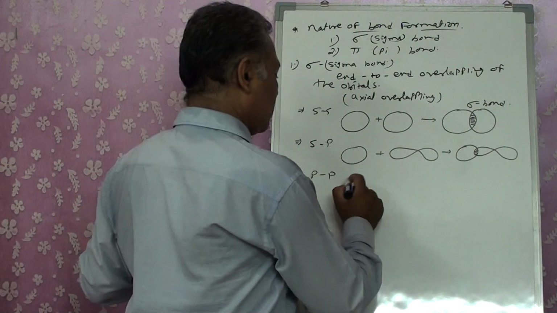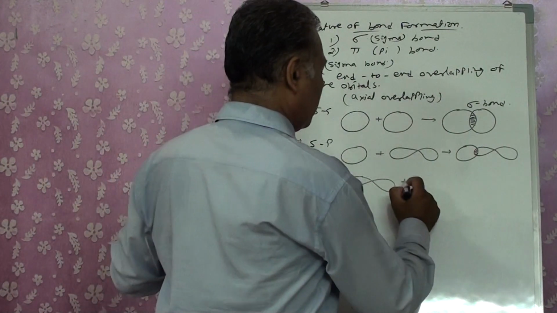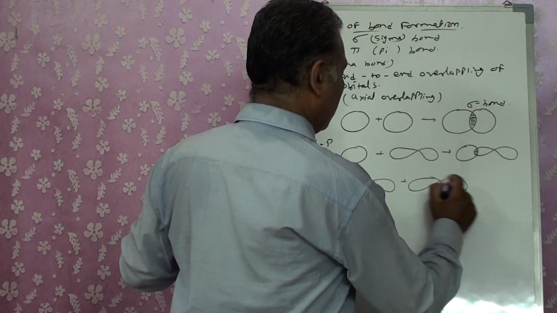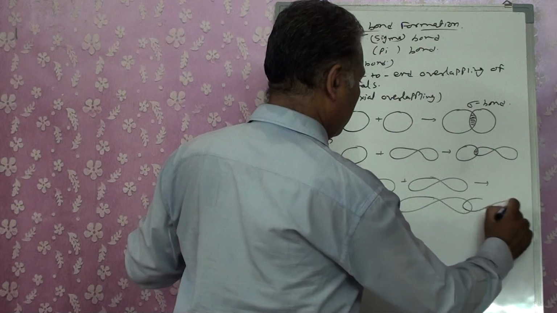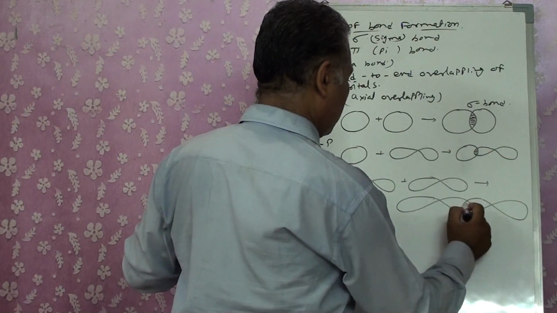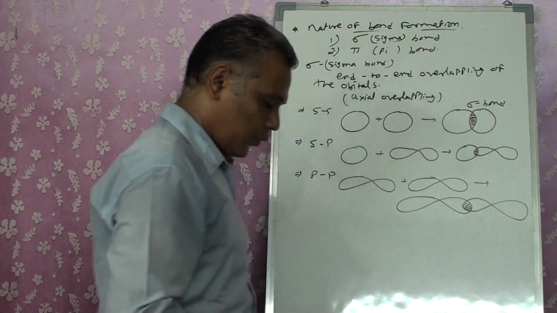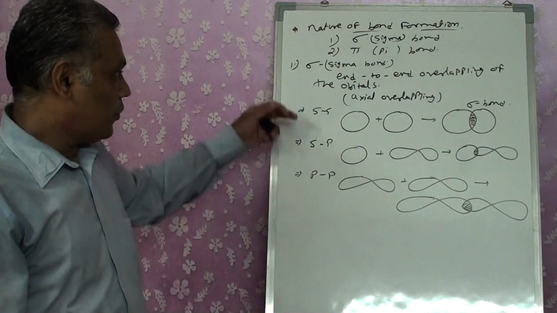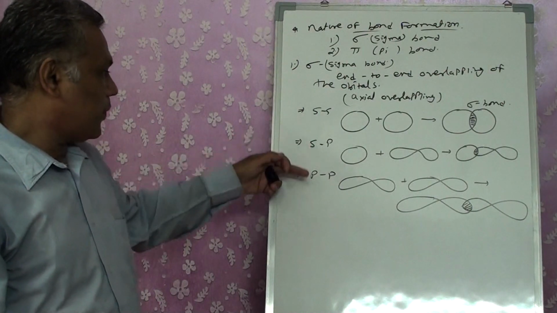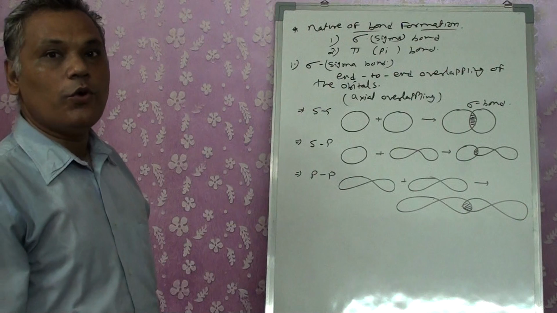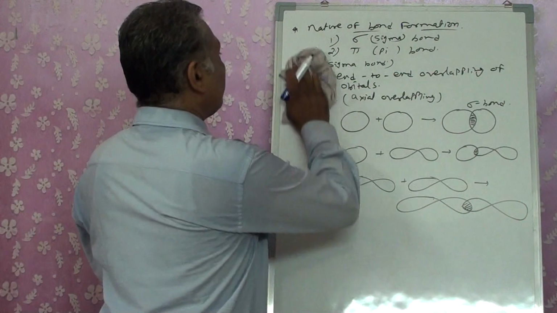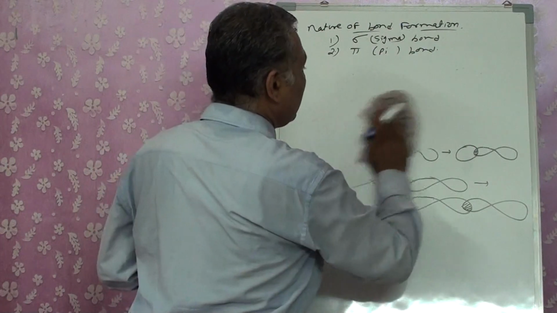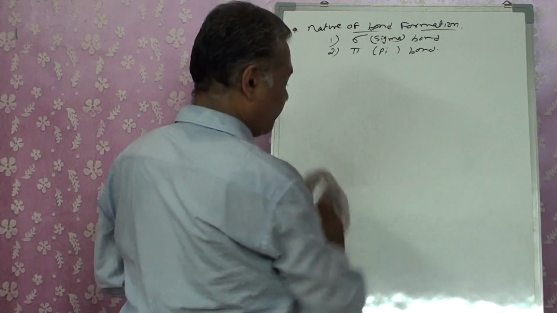Both these orbitals also go for sigma bond formation. So SS, SP or PP orbitals can go for sigma bond formation. Now the second type that we have is the pi bond.